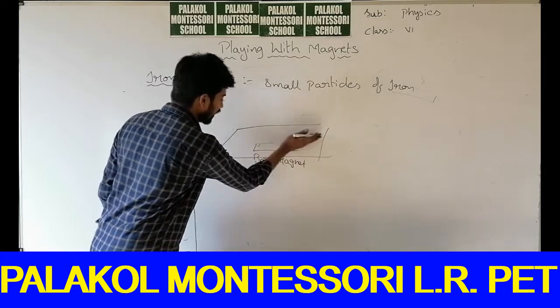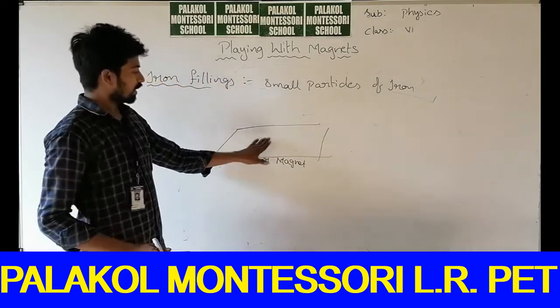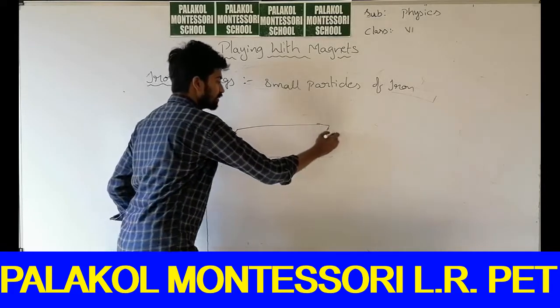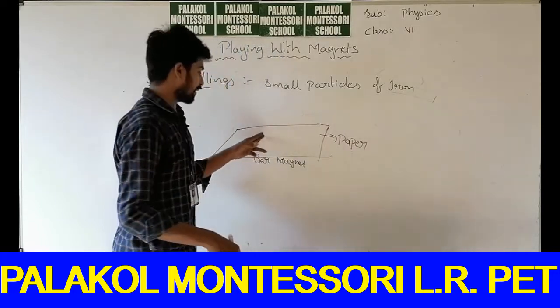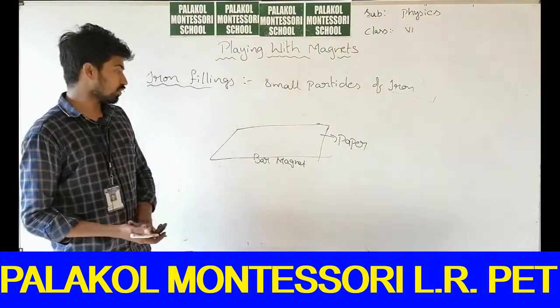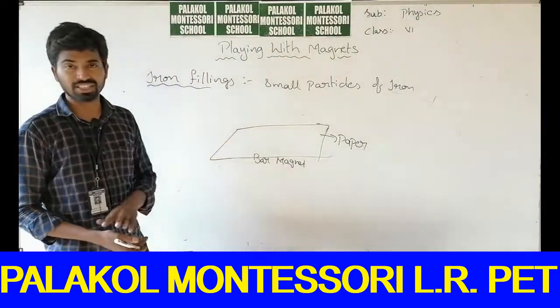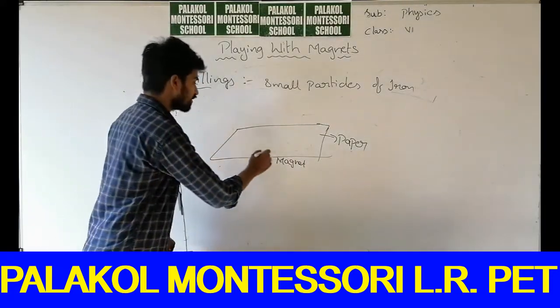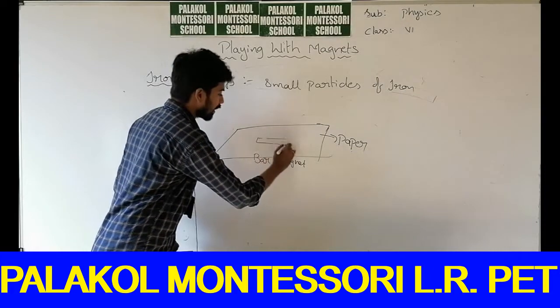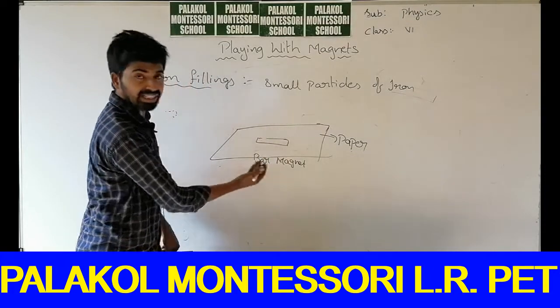I have placed a paper on it. Under this paper, the bar magnet is there. You have collected the iron filings, right? Iron filings means very small particles. You have placed a magnet under this paper.